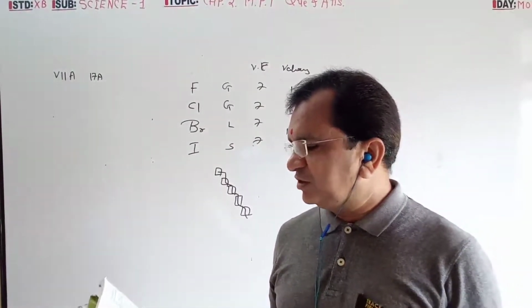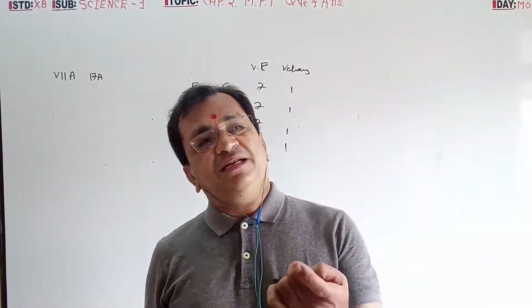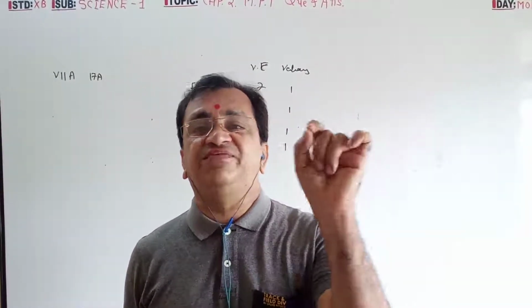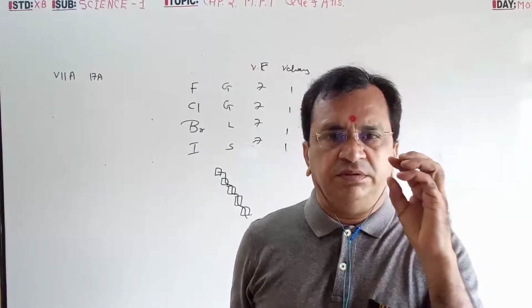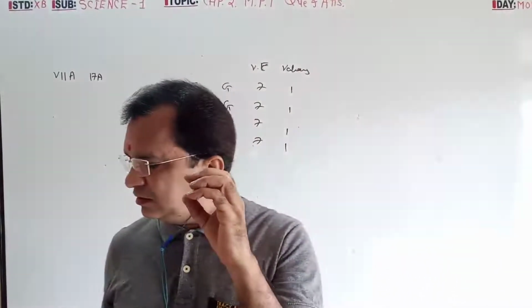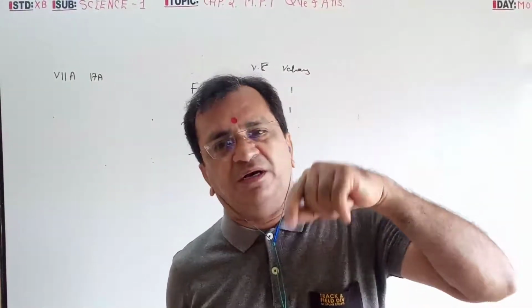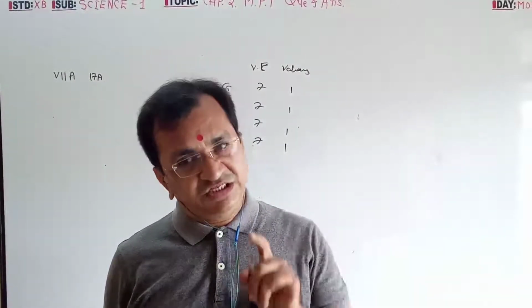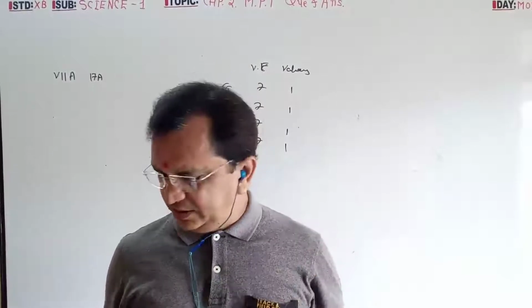Position of the isotopes in Mendeleev's and in the modern periodic table. In Mendeleev's periodic table, the isotopes are placed in different groups. In the modern periodic table, because of the same atomic number, they are placed in the same group. In the modern table, same group; in Mendeleev's, different groups.